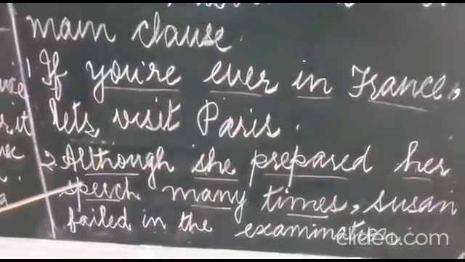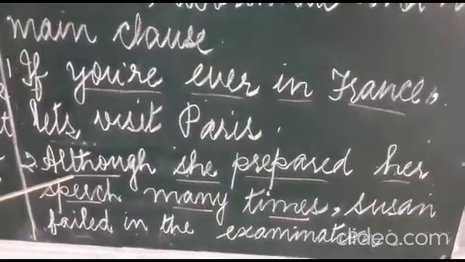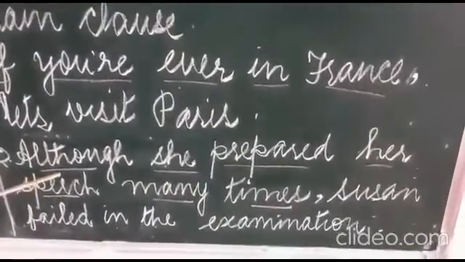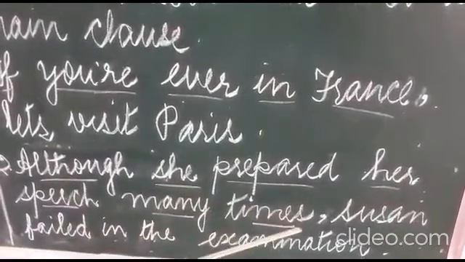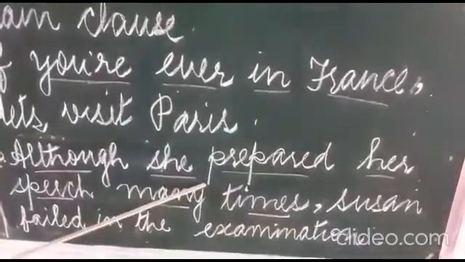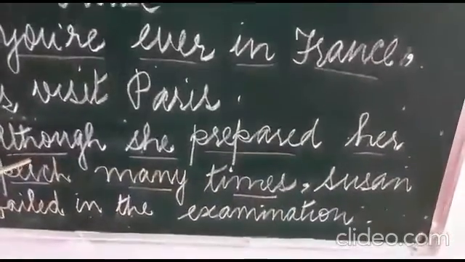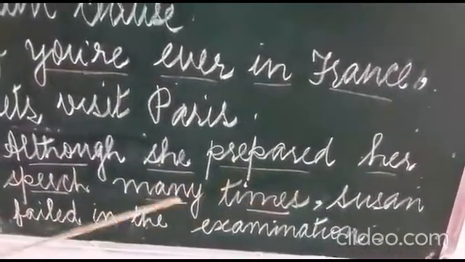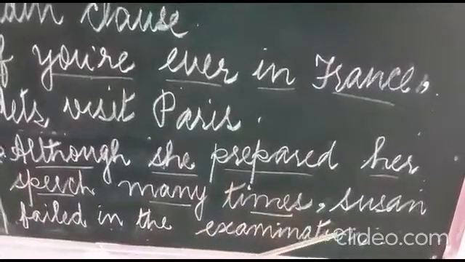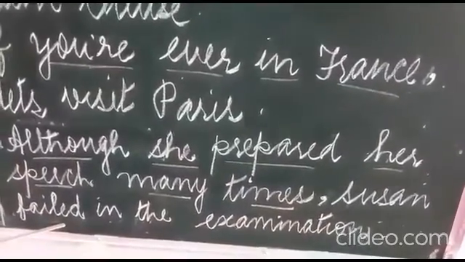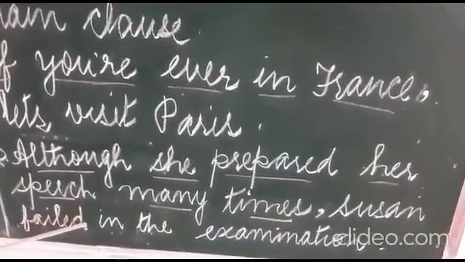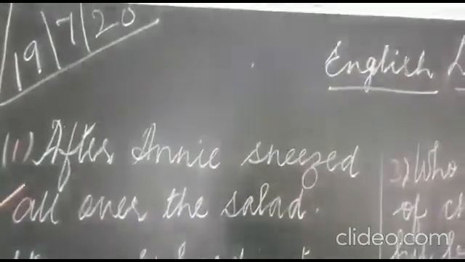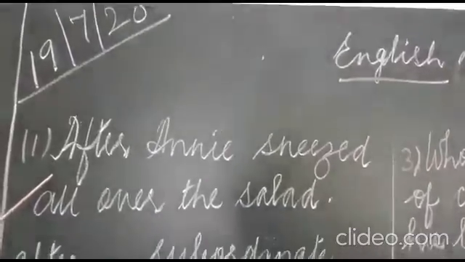One more example. Although, again you know this is a subordinate clause. Although she prepared her speech many times, comma, this is subordinate, beginning with a subordinate. Although she prepared her speech many times, comma, Susan failed in the examination. So these two are subordinate clauses. Some more examples, let's have a look.